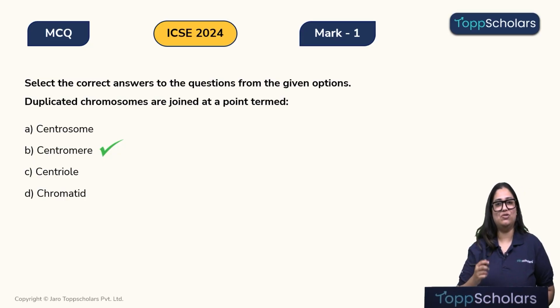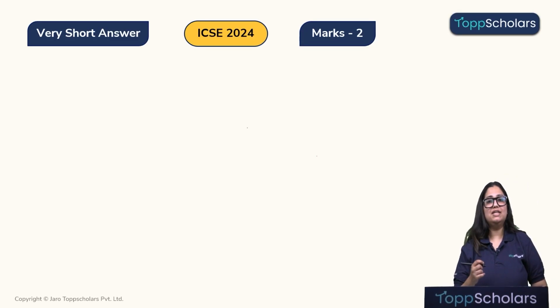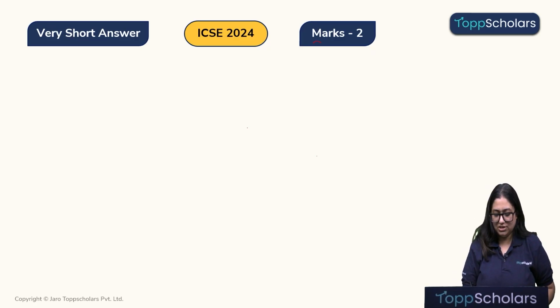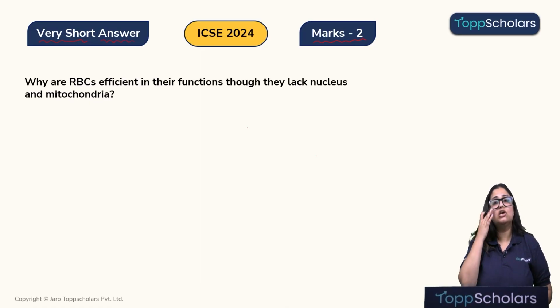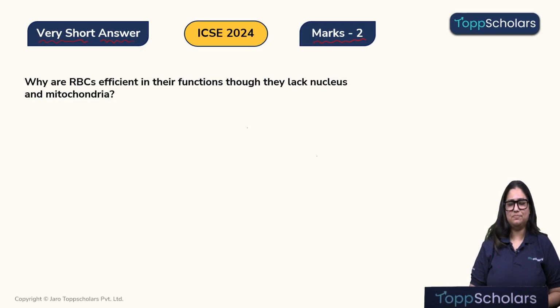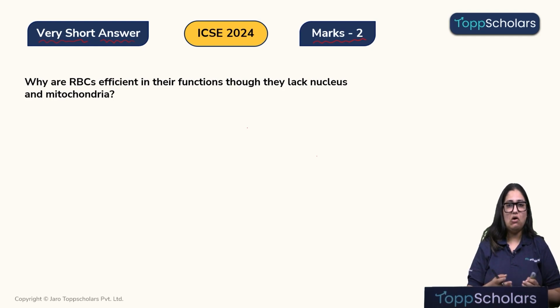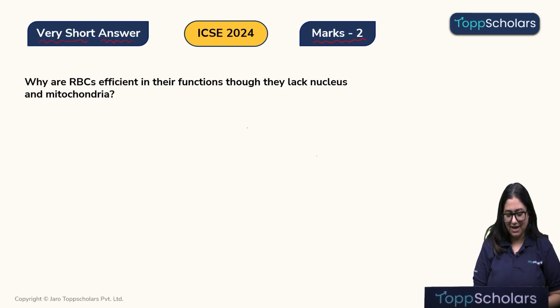Okay, chalo, let's move on to the next question. Okay children, now let's look at a 2-marker question which is of the category very short answer. So the question is, why are RBCs efficient in their functions even though they lack nucleus and mitochondria? So children, first let's look at the structure of the RBC. An RBC, children, is not like a typical cell which is spherical or cuboidal in shape. It is biconcave in shape.